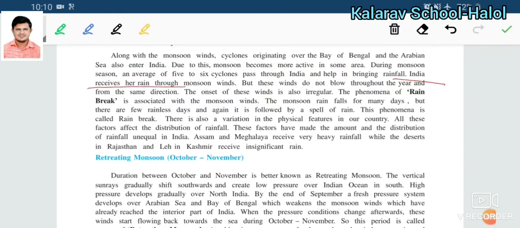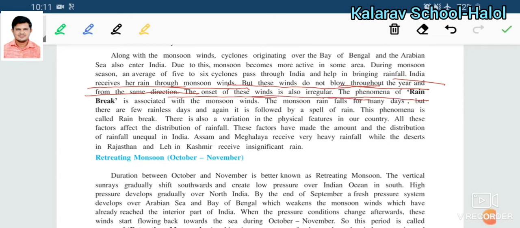India receives its rainfall through the monsoon wind. But these winds do not blow throughout the year from the same direction. They change their direction. The onset of the winds is also irregular.